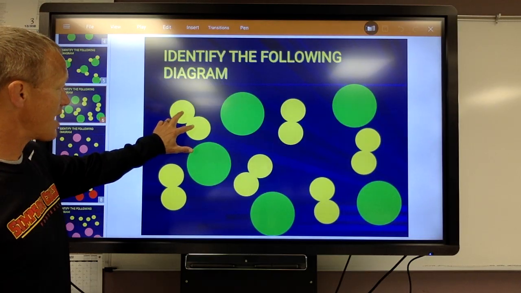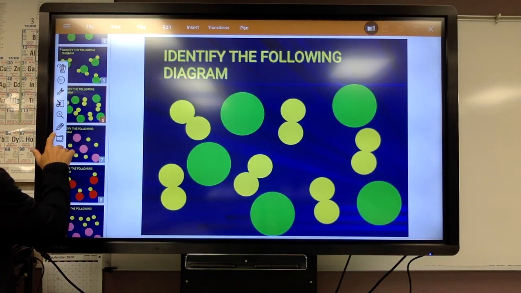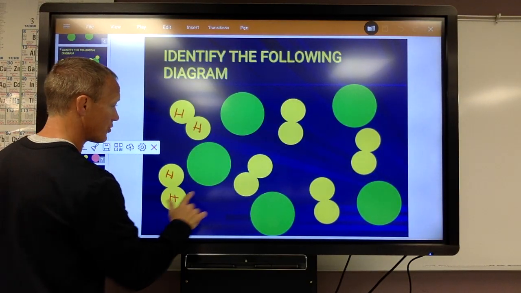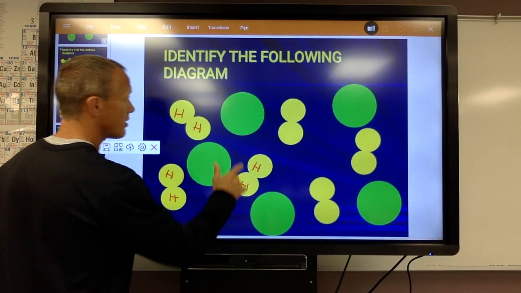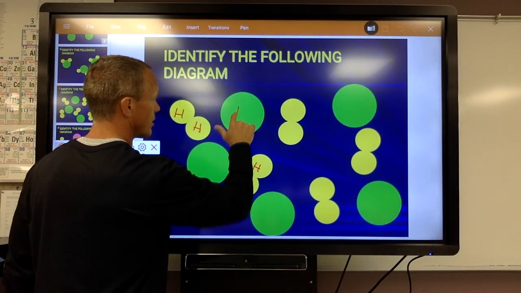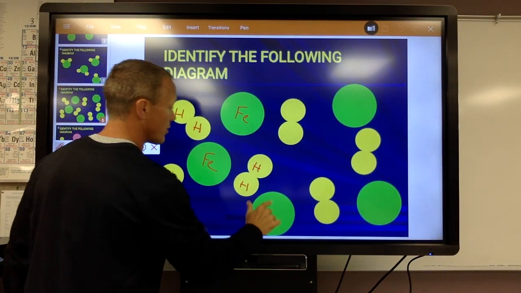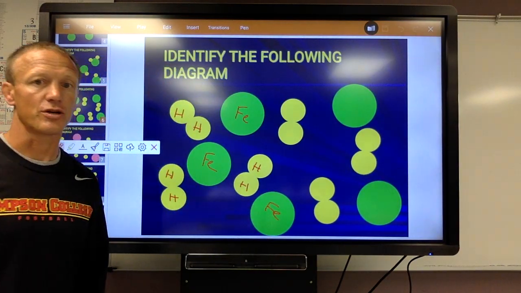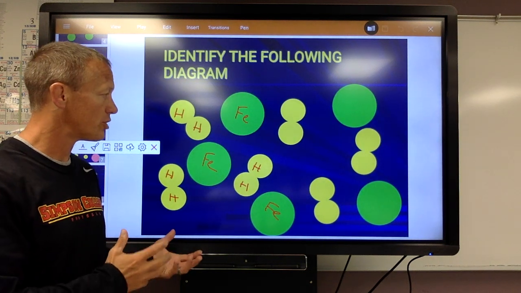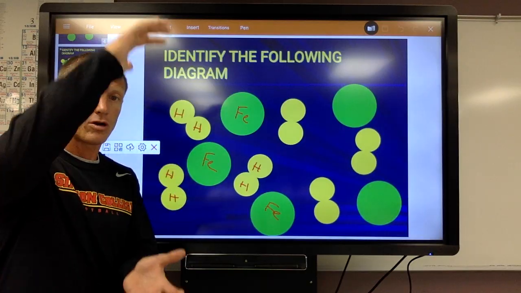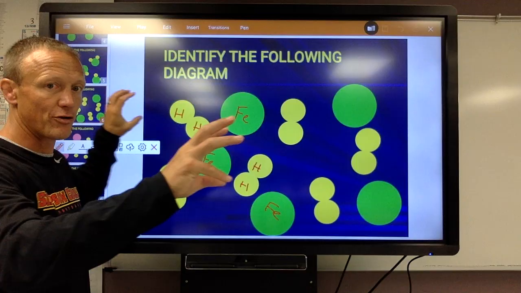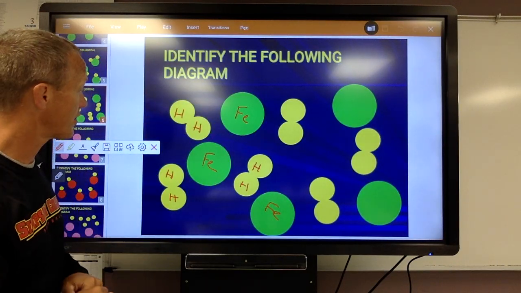This looks like we have a diatomic element such as hydrogen. So maybe this is hydrogen with hydrogen, but it's the same thing. Hydrogen, hydrogen, hydrogen, hydrogen. Maybe these are some other element like iron. Iron, iron. So this is a mixture, and it's a mixture of elements. I can't tell you if it would be homogeneous or heterogeneous because I can't see if it's all the same throughout, but it's a mixture of elements. I could separate the hydrogens from the irons very easily. They'd be two different things.